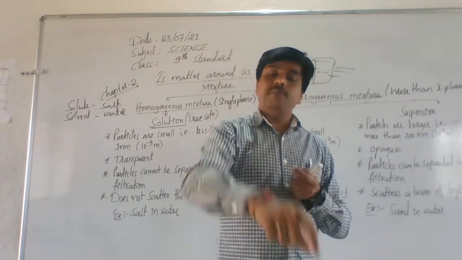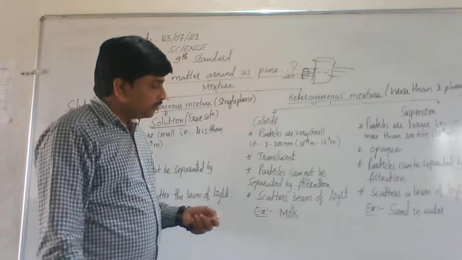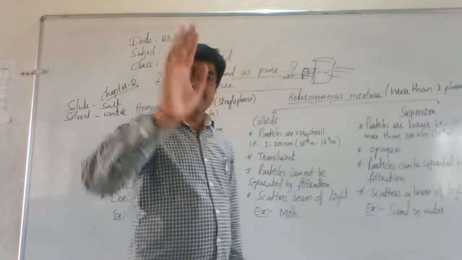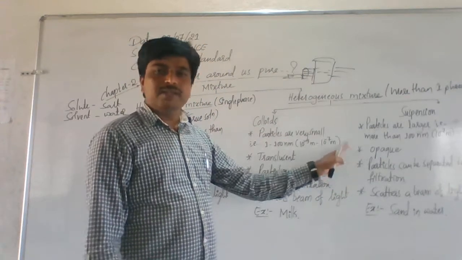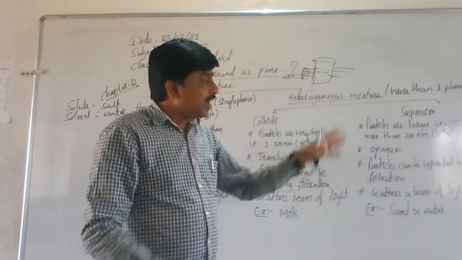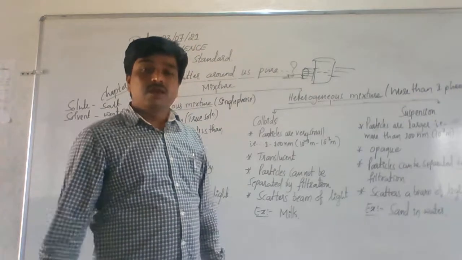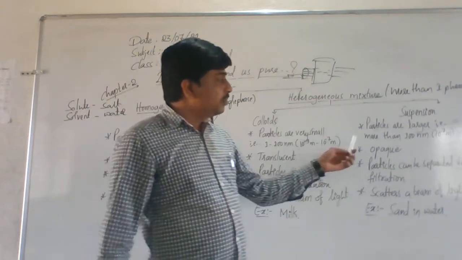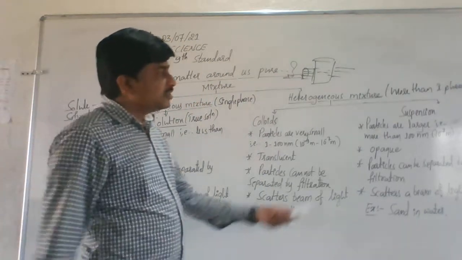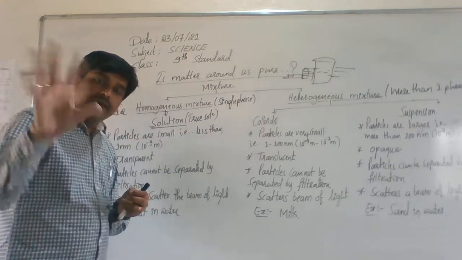That is a colloid particle because it scatters the beam of light. Understand? So then, suspension also scatters the beam of light. Suspension can easily scatter the beam of light because it is also a heterogeneous mixture. It has more than one phase, different phases. And the main important thing is that the particles are very large, more than 100 nanometers. Hence, particles of this suspension can easily scatter the beam of light.